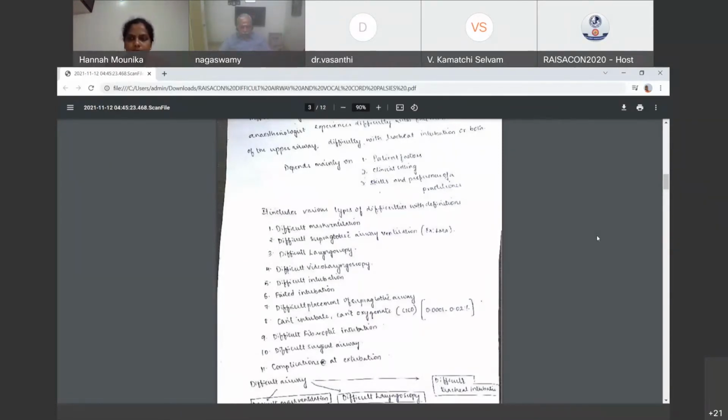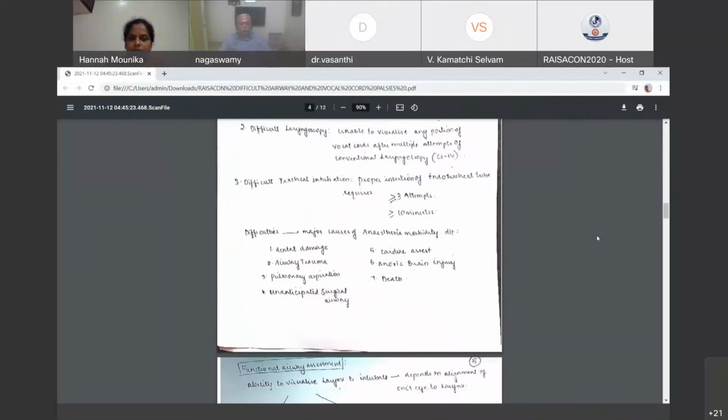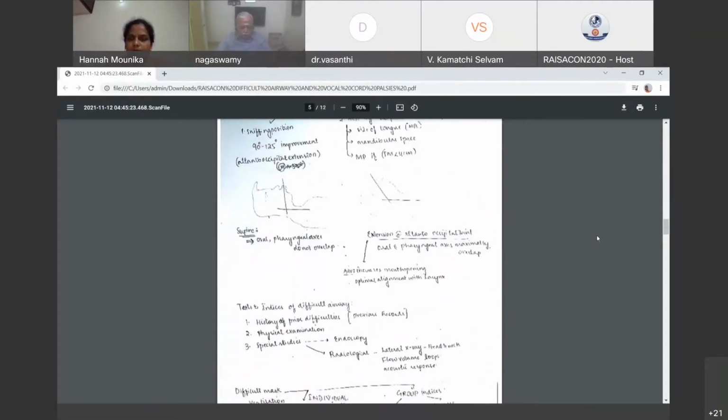And then the evaluation starts with the history, whether the patient has had any previous history of surgery, whether any records or any notes are available, or the patient himself is able to recall and tell that he was told that he was a difficult case and somehow they managed to complete the surgery, or a medical alert bracelet is given to the patient saying that previously he had a tough time to intubate this patient. So that history is very, very important. That itself will give you a lot of clue what you have to do.